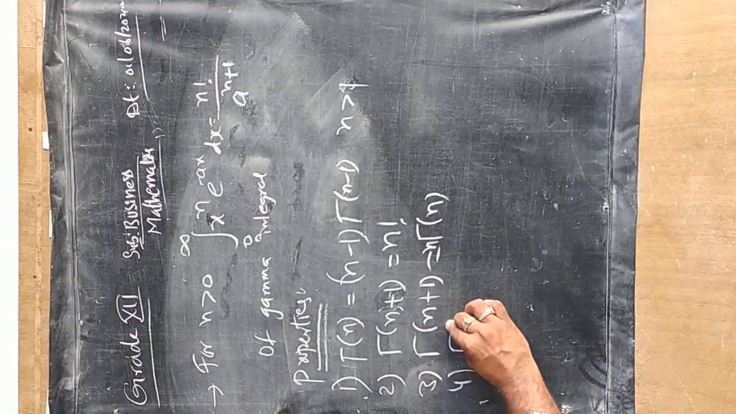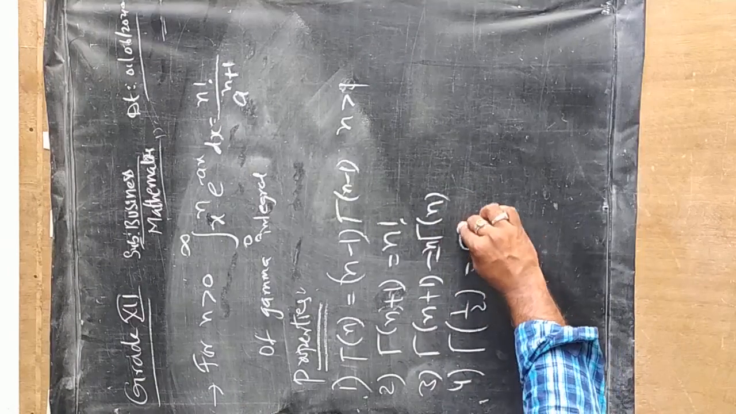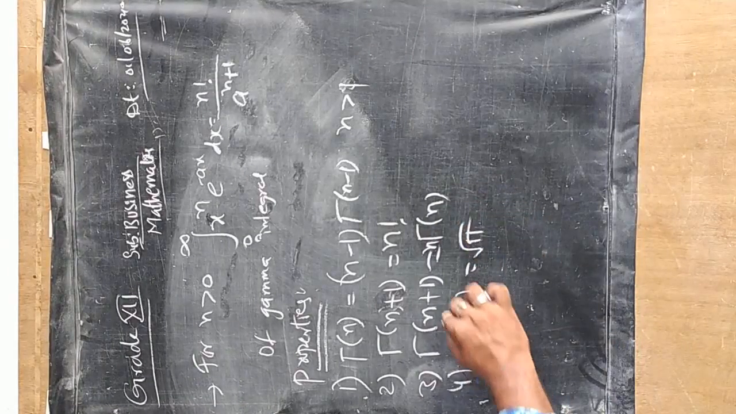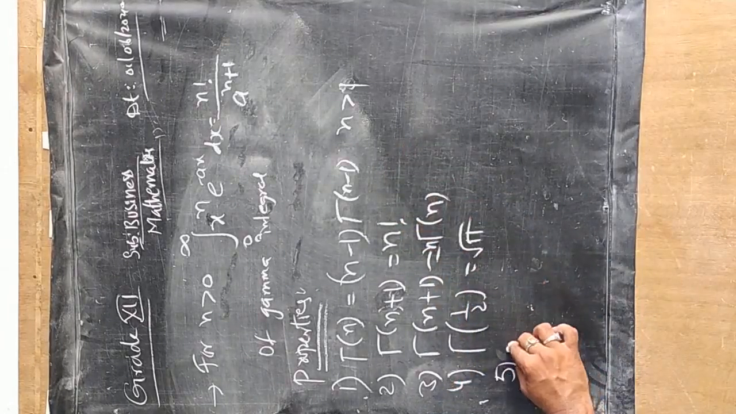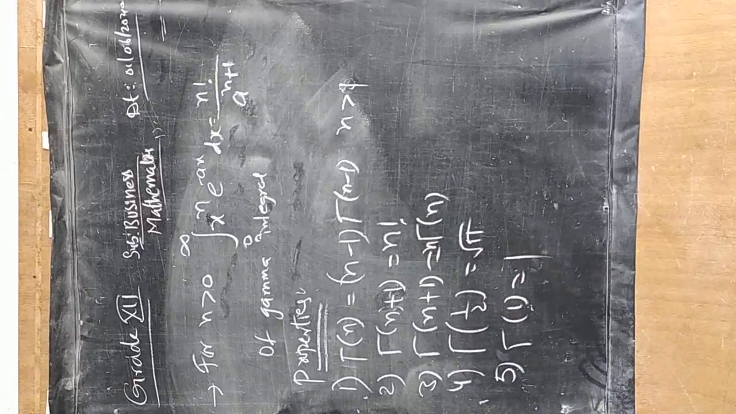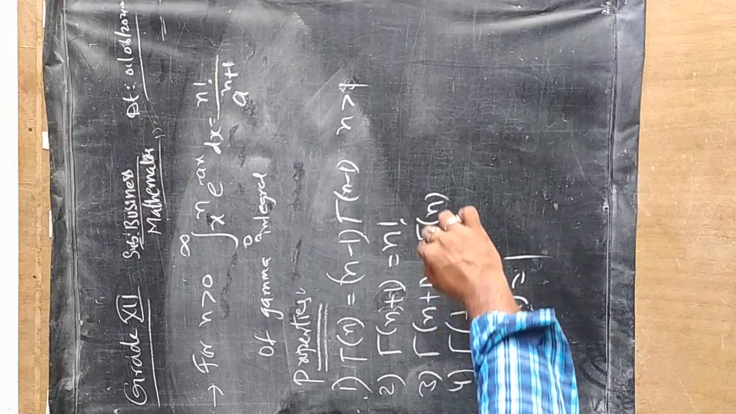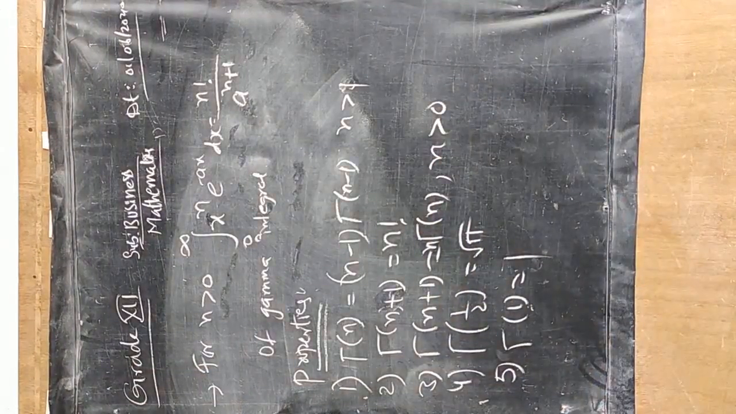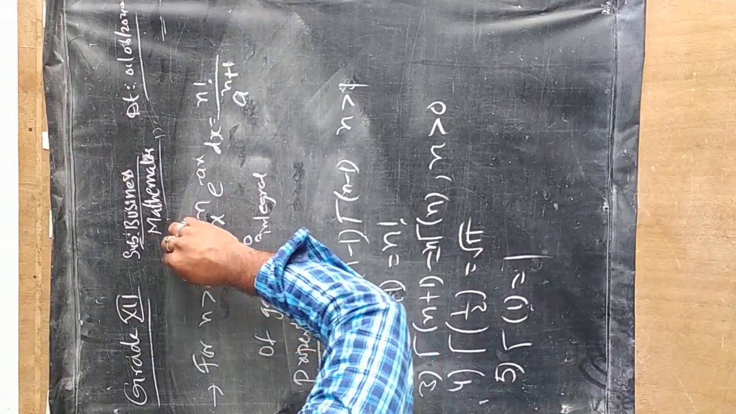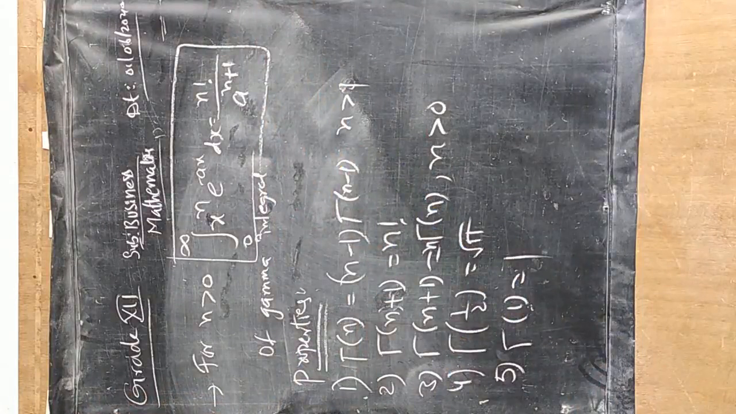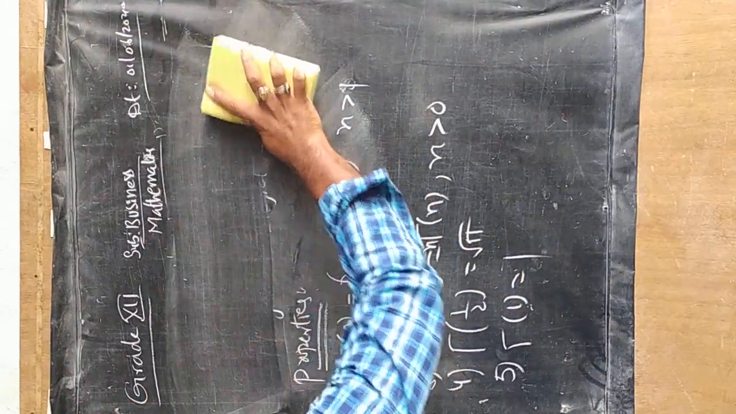Next, the fourth one, very important: gamma of 1 by 2 is equal to root pi. And the fifth property, gamma of 1 is equal to 1. So these are the 5 properties which we are going to use for the questions. So it is a very simple concept, the gamma integral. This is the most important formula which we are going to apply in the exercise questions. So let us take some questions so that we will understand better.